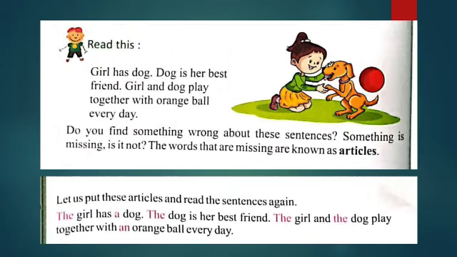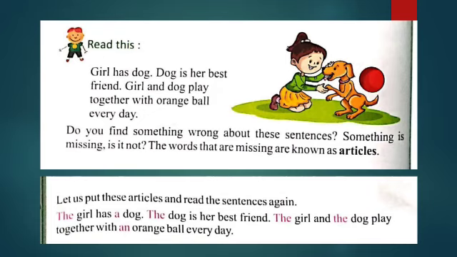Read this. Girl has dog. Dog is her best friend. Girl and dog play together with orange ball every day. Do you find something wrong about these sentences? Something is missing, is it not? The words that are missing are known as articles.